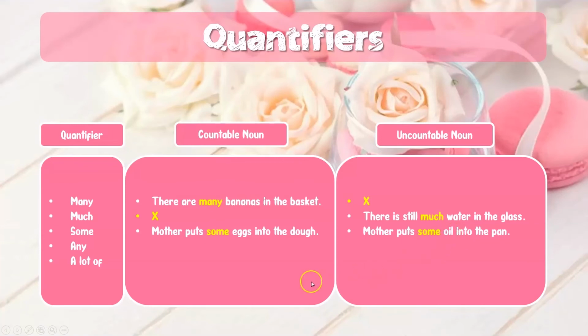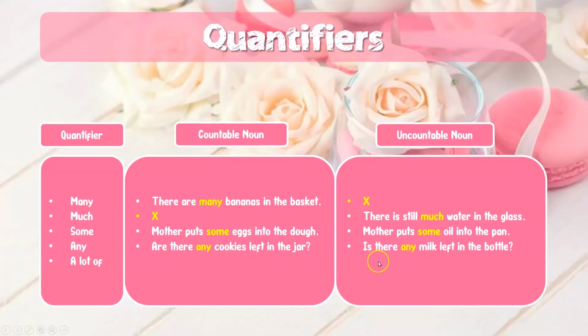Okay, for the quantifier any, for countable noun, it will be like this. Are there any cookies left in the jar? For uncountable noun, is there any milk left in the bottle? For countable noun, we start the question with are because of the word cookies.